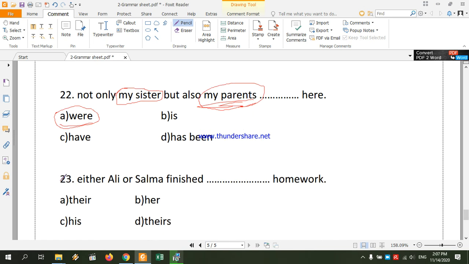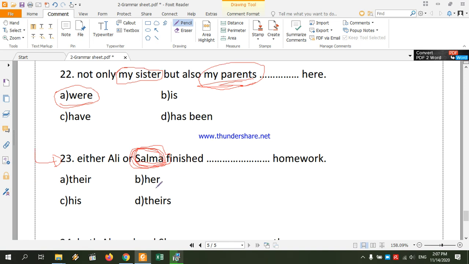Number 23. Either Ali or Salma finish. Also, this is a case of the correlatives we just talked about, and we said the pronoun antecedent agreement in this correlative case, the pronoun agrees in number and gender with the second subject only. So it's the same case with the verb agreement. So we only need to focus on the second subject in this case, which is Salma. And since we know Salma is feminine, we use a suitable pronoun, which is "her".